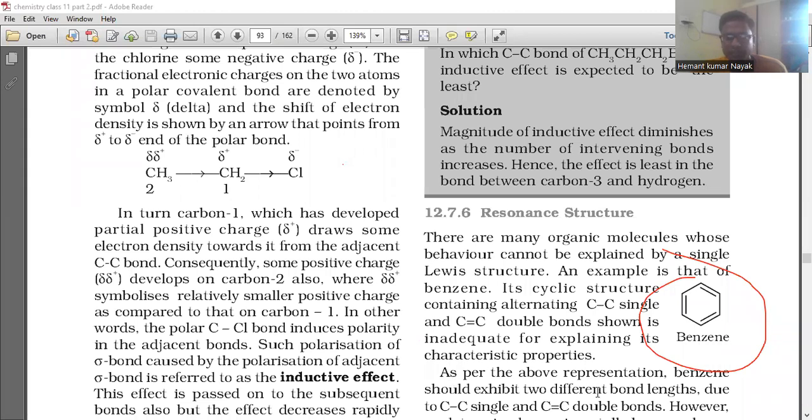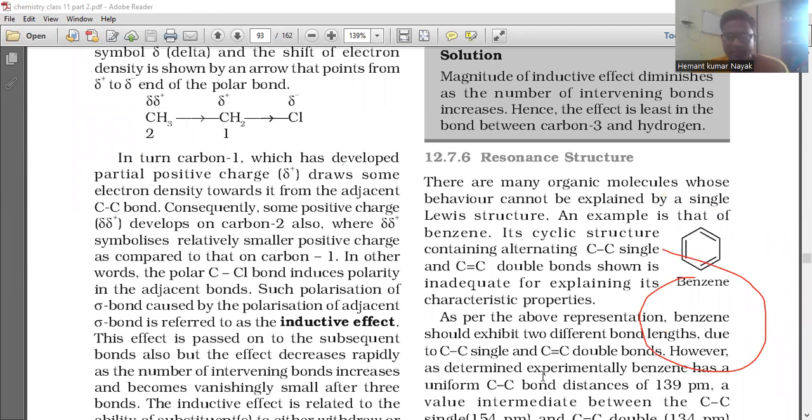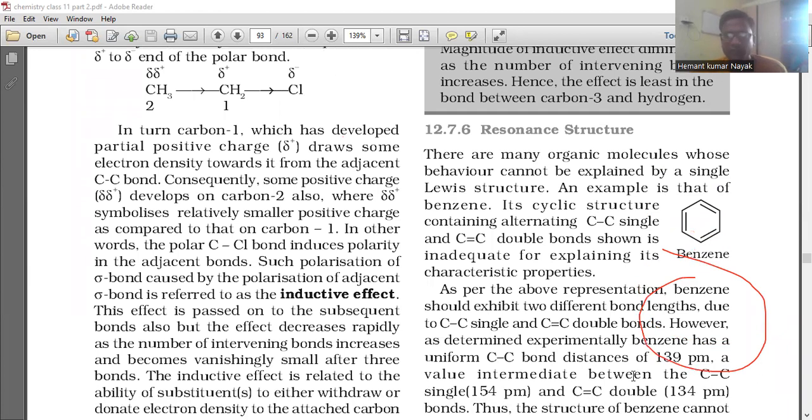As per the above representation, benzene should exhibit 2 different bond lengths due to the C-C single and C=C double bonds. However, it is determined experimentally that benzene has a uniform C-C bond distance of 139 pm, well intermediate between the C-C single bond, 154 picometer, and the C=C double bond, 134 picometer.